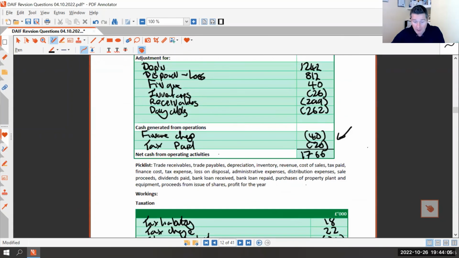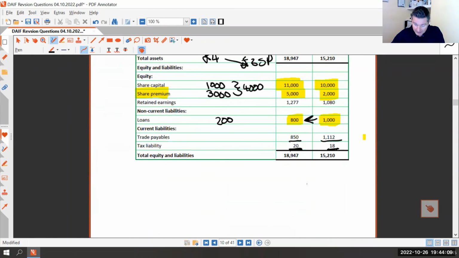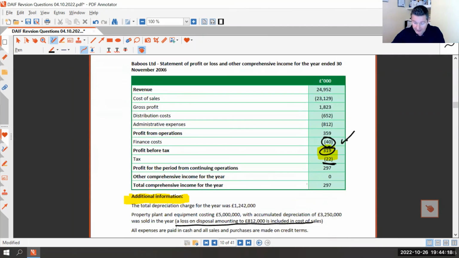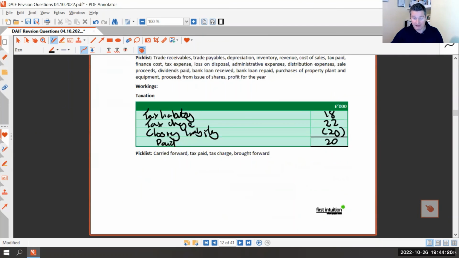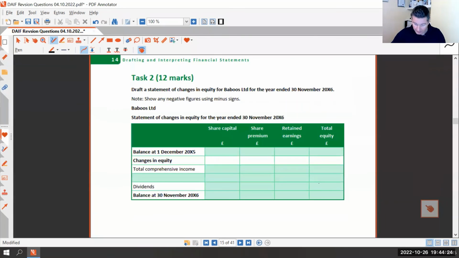Now, if between us we can remember it, that would be fantastic. So these are all going to come from the statement of financial position. So we have 10 million, 2 million, and 1,080,000. Let's see if we can do that. Get these in. You'll get marks for these, and it's literally putting these in. So retained earnings was 1,080,000. Share premium was 2, wasn't it? And that was 10 million.